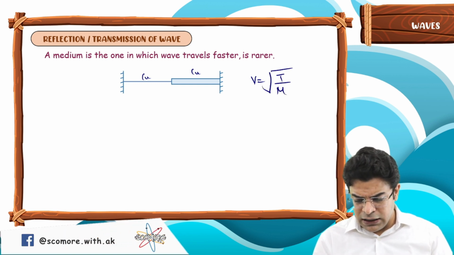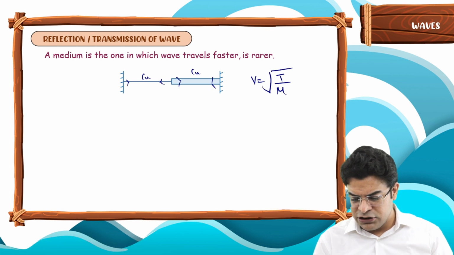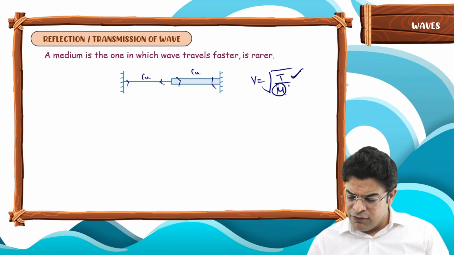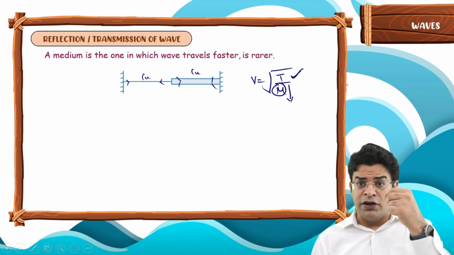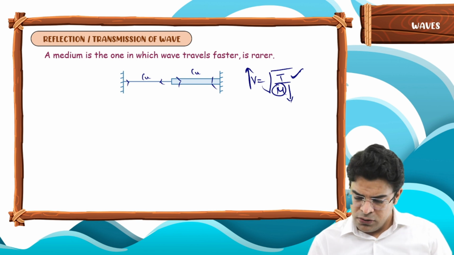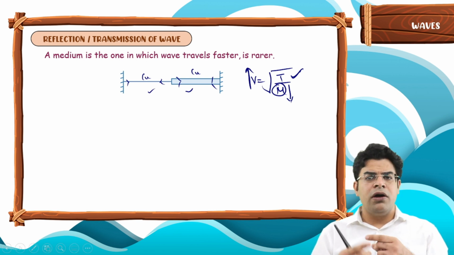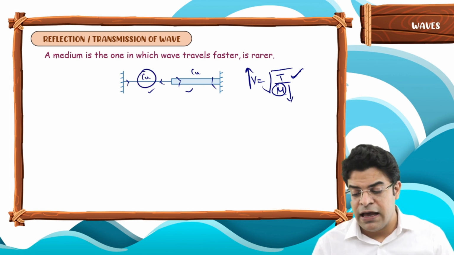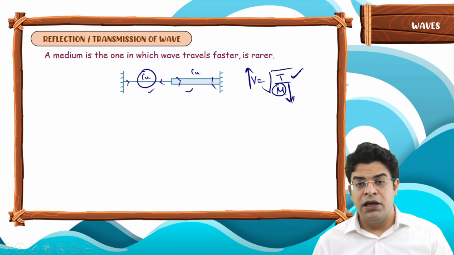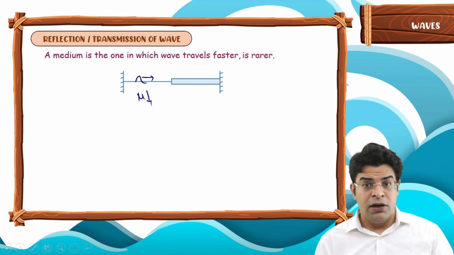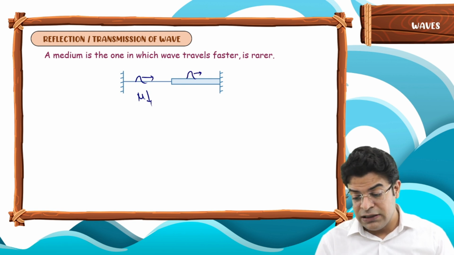As both are connected to each other, the tension in both will be the same. So the string with the lower mass per unit length is the one in which the wave travels faster. The thinner wire will have a lower mass per unit length, so the wave will travel faster in the thinner wire and slower in the thicker wire.